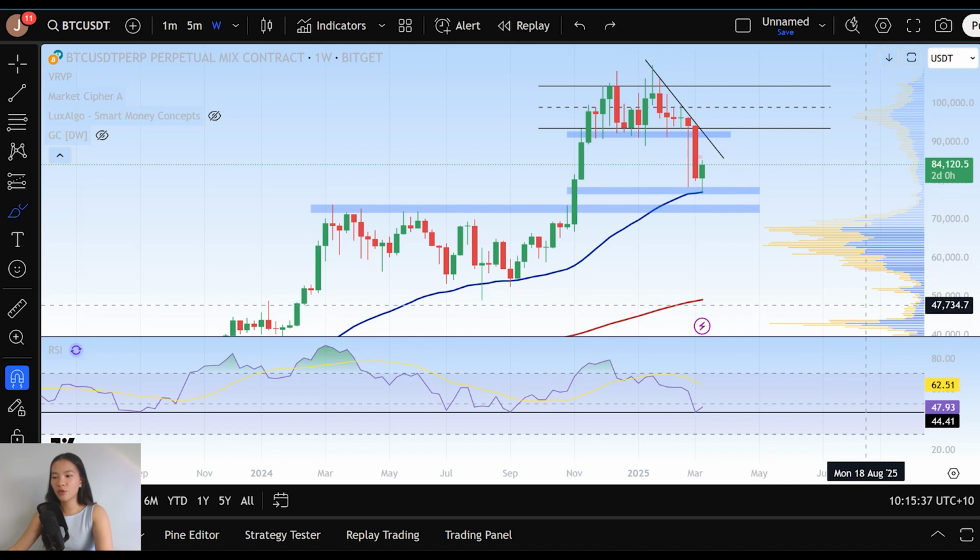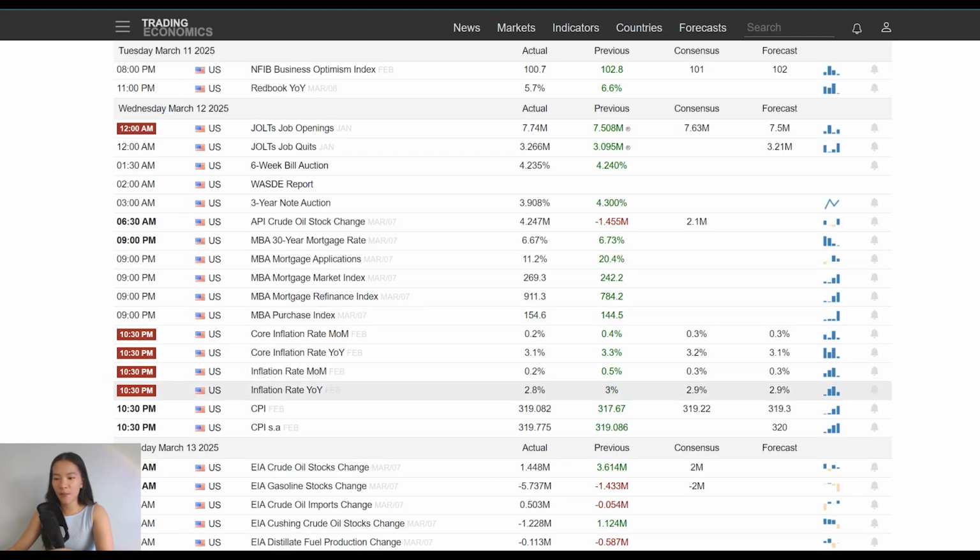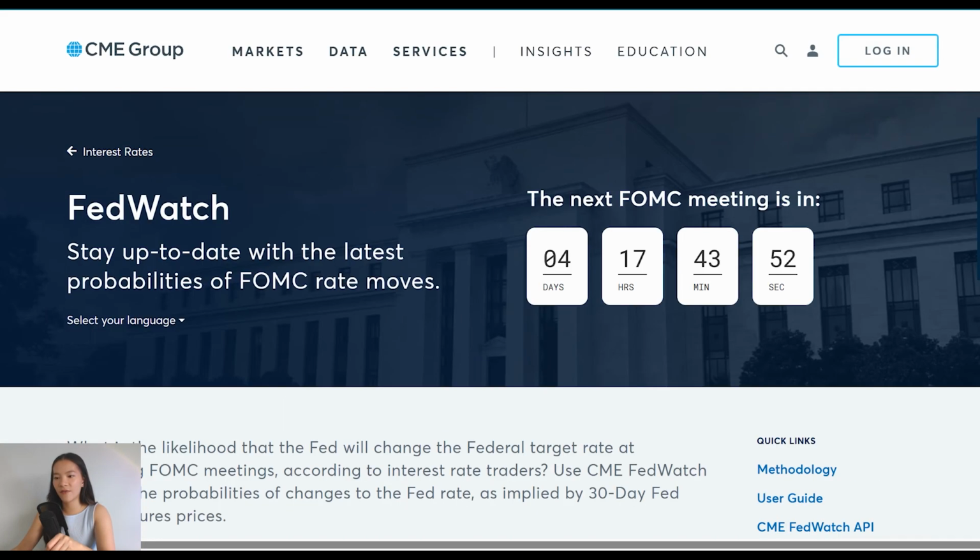Now, before we dive into the smaller time frame charts and into our analysis, let's talk about the economic policy. So this week on Wednesday, we had CPI and inflation data come out, and it was starting to look promising. The forecast was trending downwards, and the actual results were even lower than the forecast itself. So inflation year on year was 2.8% as opposed to 2.9 forecasted, and the month on month was 0.2, as opposed to the 0.3 forecasted. So that came out really, really bullish. And we have our upcoming FOMC meeting in about 4 days' time.